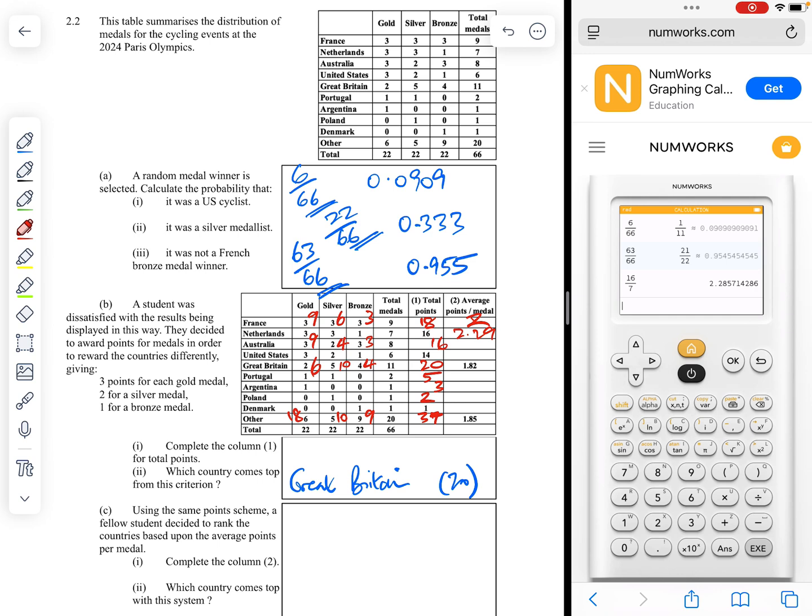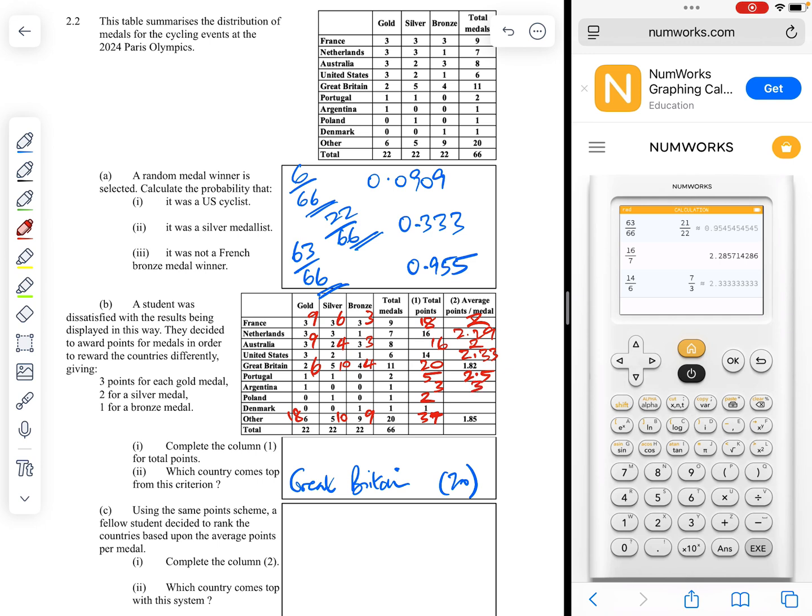Australia, 16 points, 8 medals, 2. The US, 14 shared between 6 medals, and we get 2.33. Great Britain, 20 shared by 11 is 1.82. For Portugal, 5 points shared between 2 is 2.5. Then we have 3 points shared between just the one medal, which is 3.